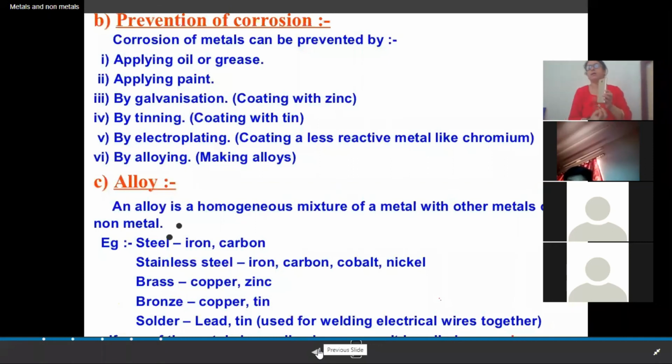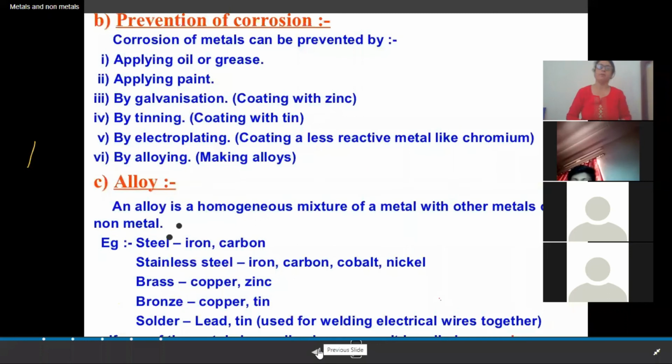Again, the inner atoms will be exposed, right? Have you been able to understand what self-protection is? Yes, ma'am.